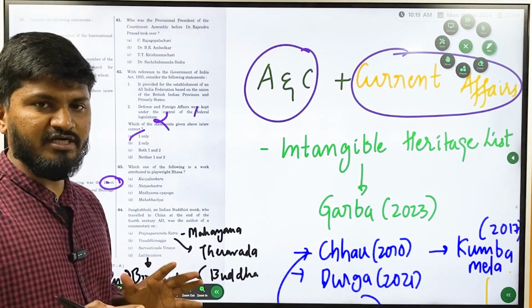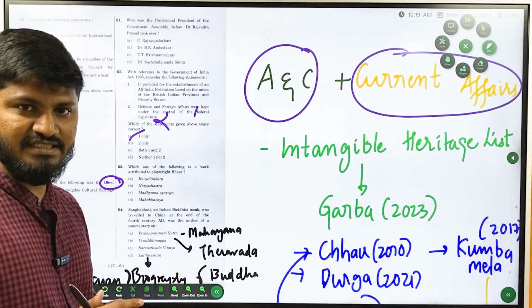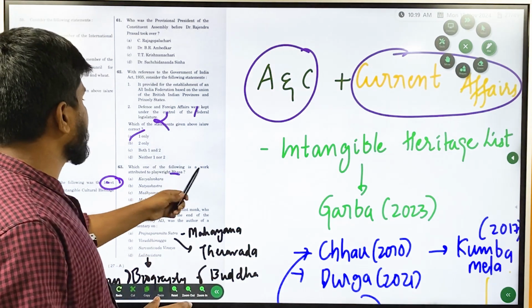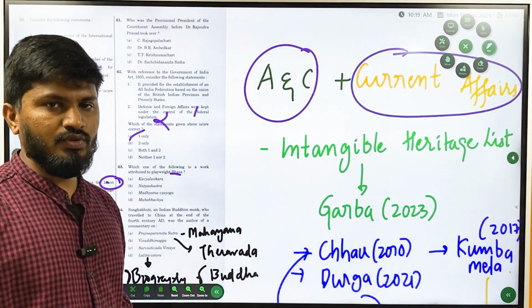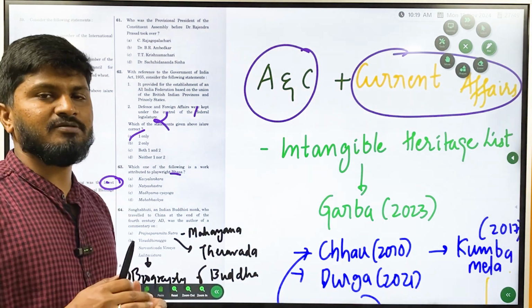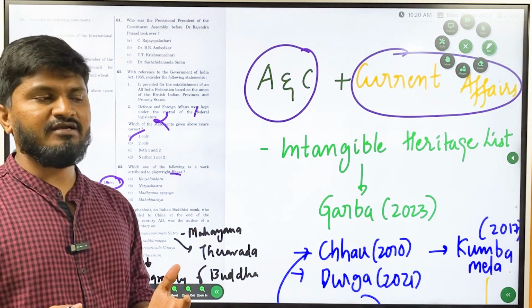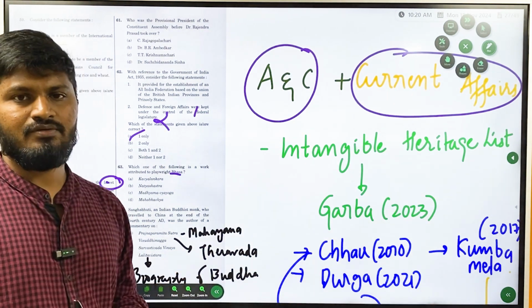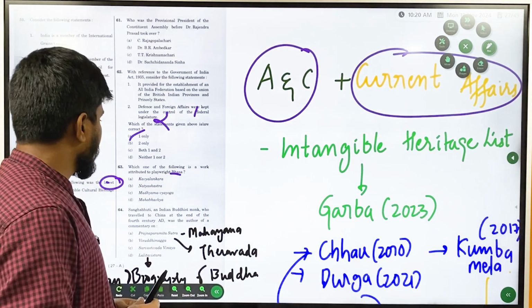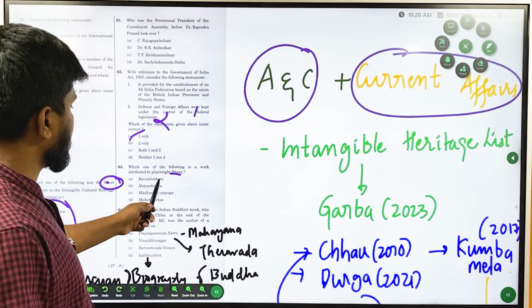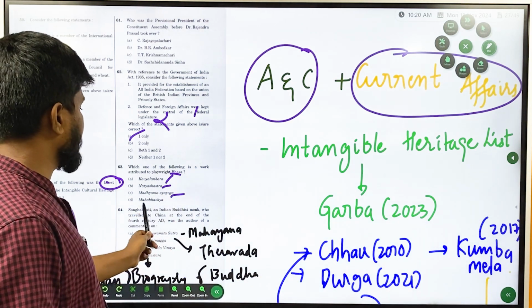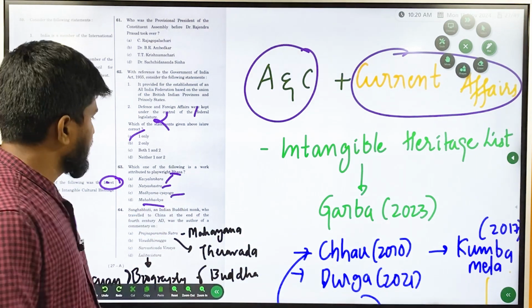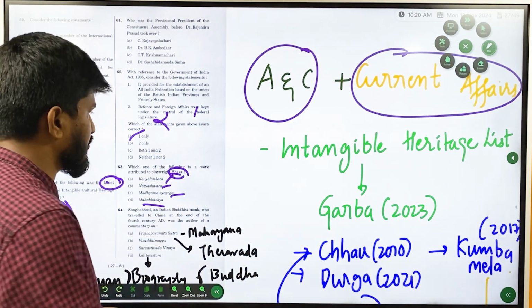And then again, moving back to ancient India. Last year was dominated by ancient India. This year was also dominated by ancient India. The question was, which of the following is a work attributed to playwright Bhasa? Bhasa is one of the earliest playwrights of India. A playwright means one who writes dramas. The options are Kavya Alankara, Natya Shastra, Madhyama Vyayoga, and Mahabhashya. Bhasa belonged to the Gupta period.